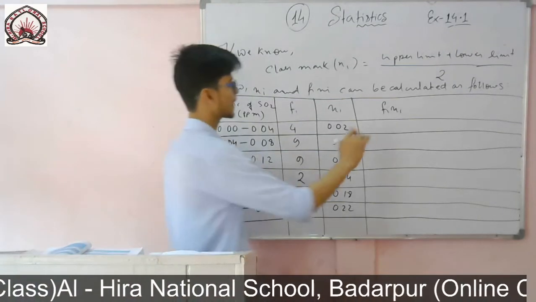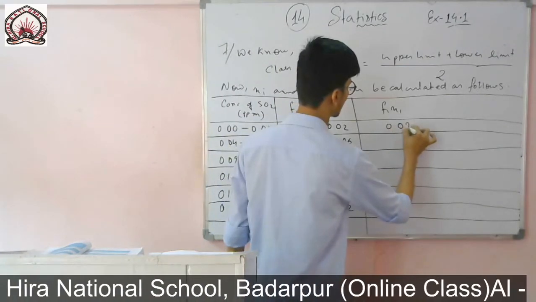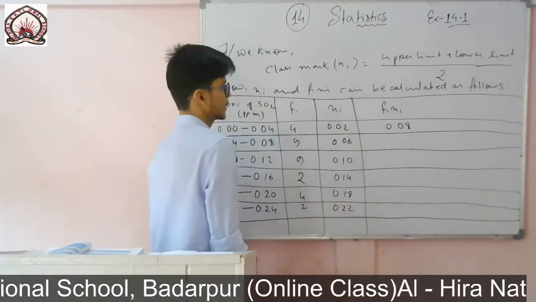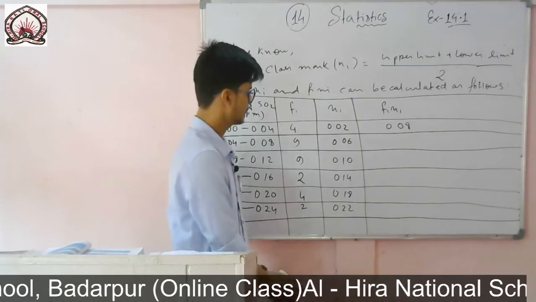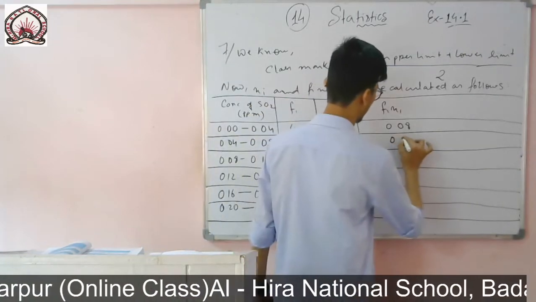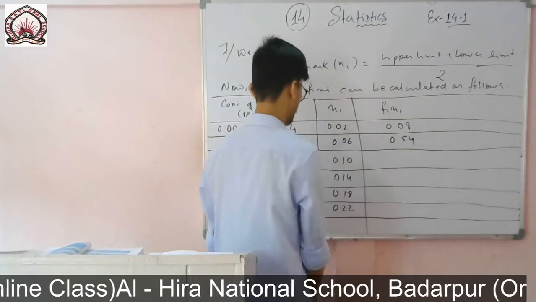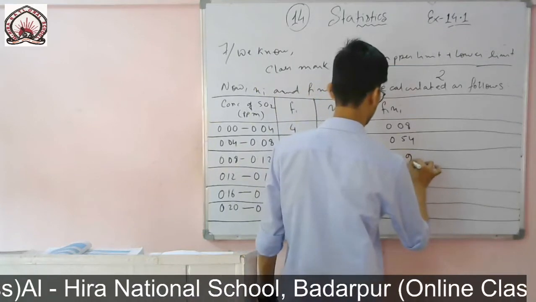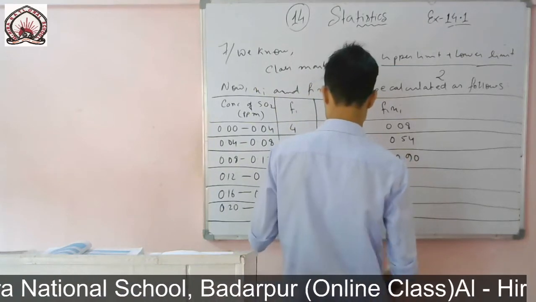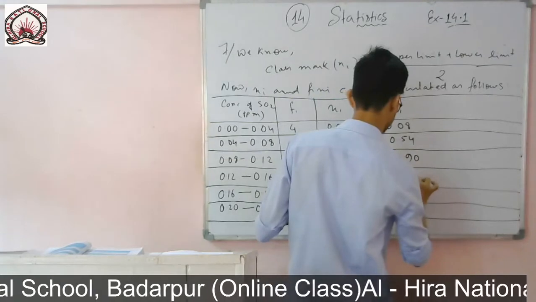So 4 2s are 8, so it will be 0.08. The 9 6s are 54, so it will be 0.54. Then 9 10s are 90, so it will be 0.90. Then 2 14s, it is 0.28.